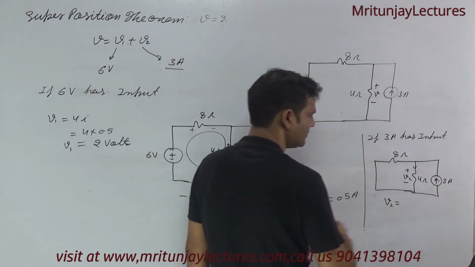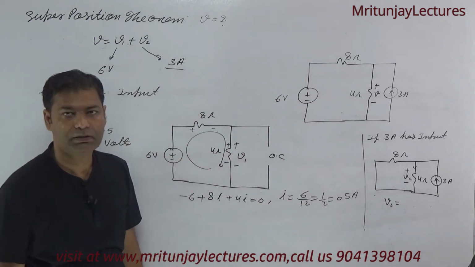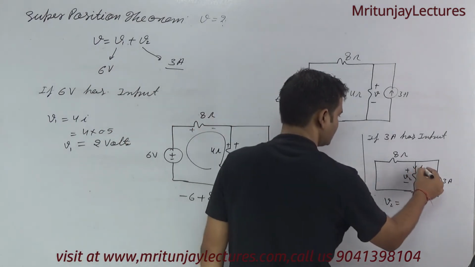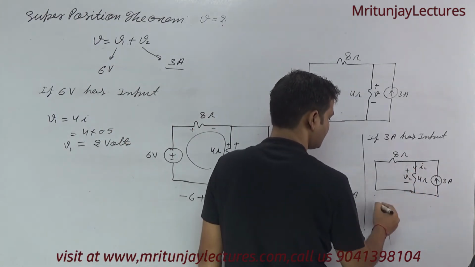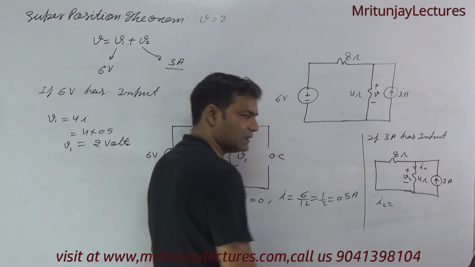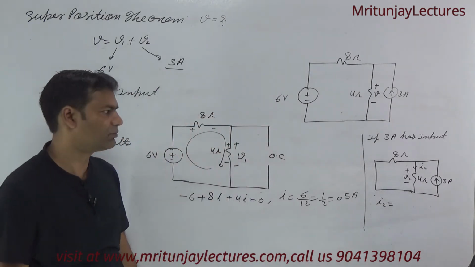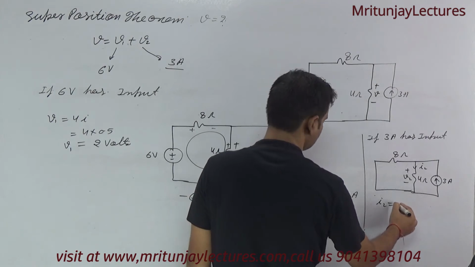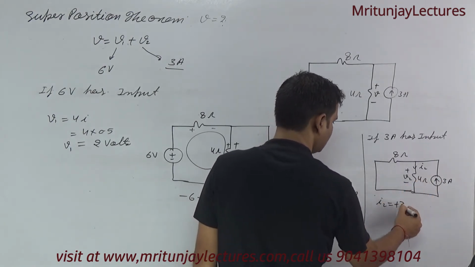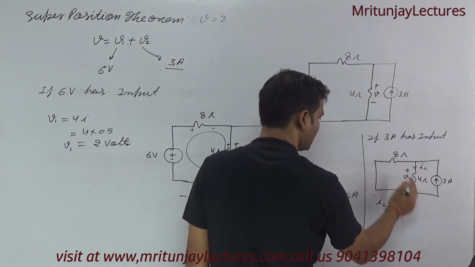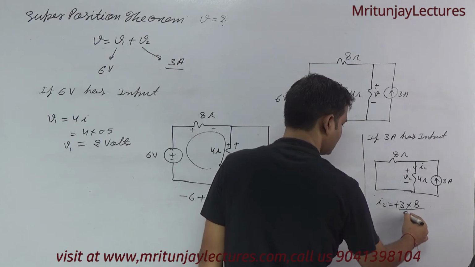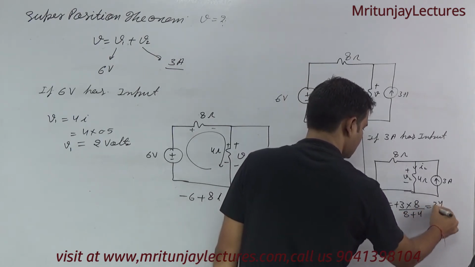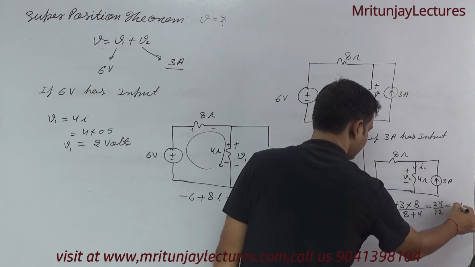So how do we get V2? With the help of current. Suppose that is I2. First of all, determine I2 with the help of the current divider rule. Current directions are opposite, so that's why positive here. So 3 into 8 divided by 8 plus 4, 24 divided by 12, that is 2 ampere.